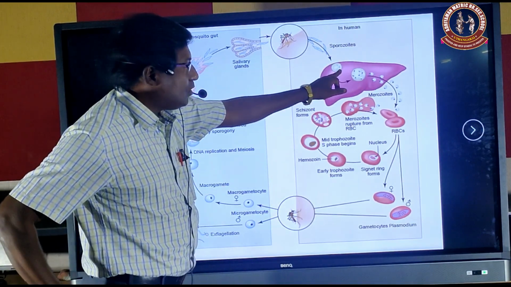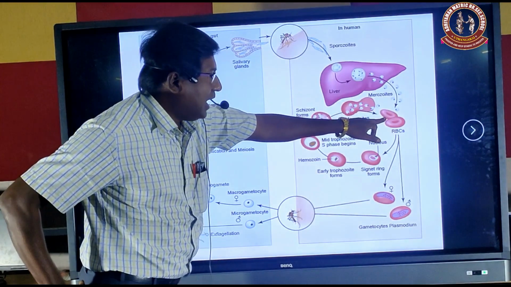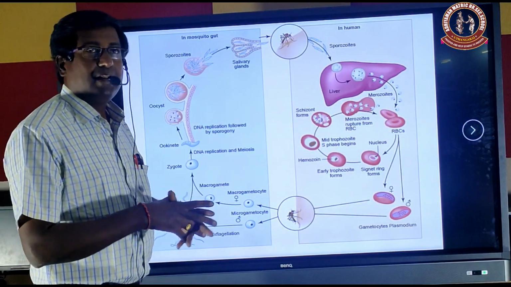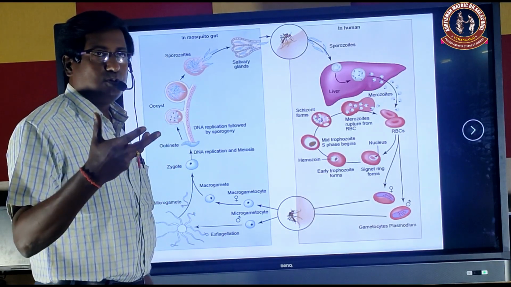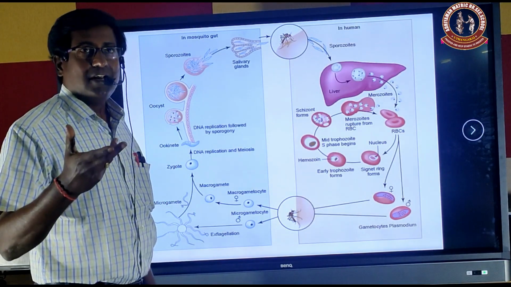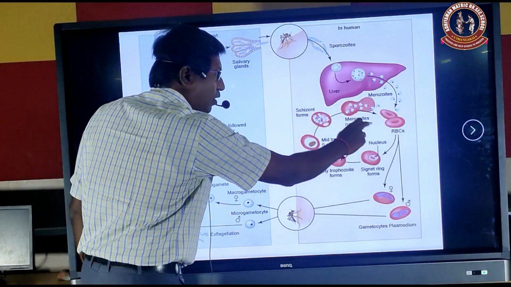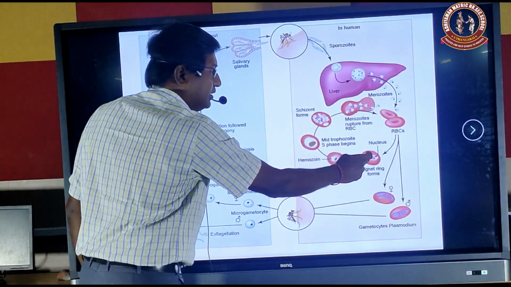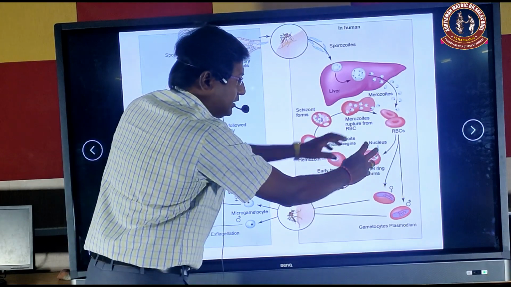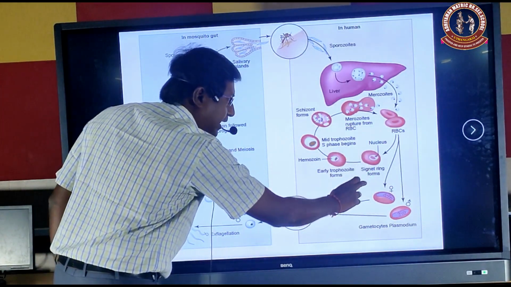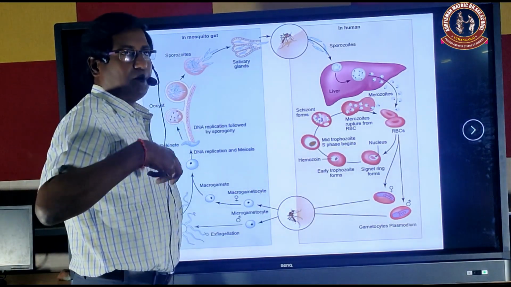As a result, merozoites come up into the bloodstream and enter the RBC of the man. Inside the RBC, the merozoite develops into a trophozoite and signet ring stage, and again it produces merozoites. This cycle goes on. Suppose one RBC is affected; in one RBC thousands of merozoites come out. Then these merozoites find a new RBC in our body.